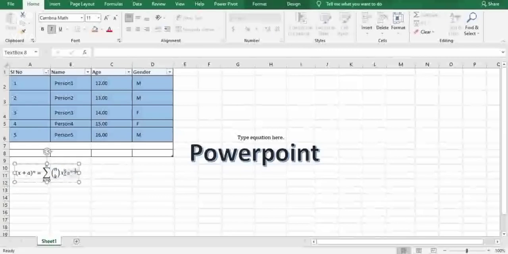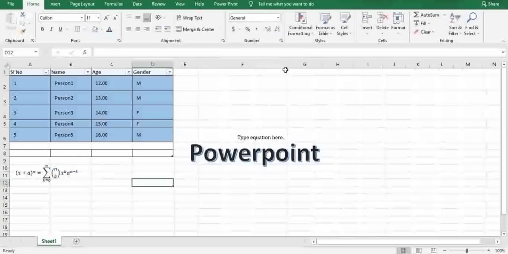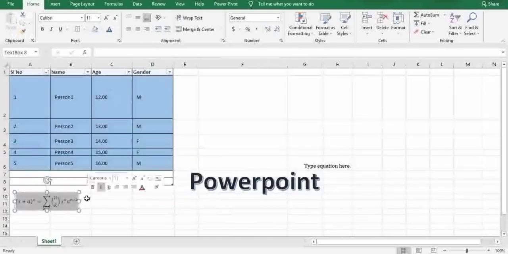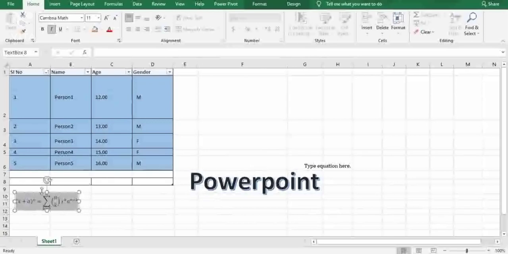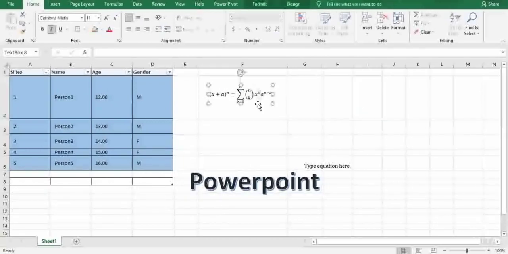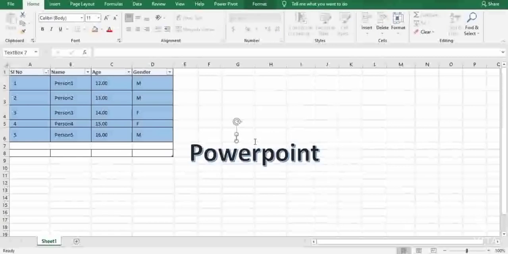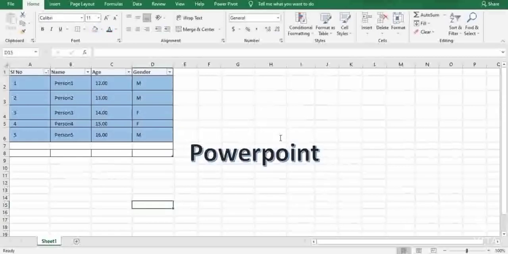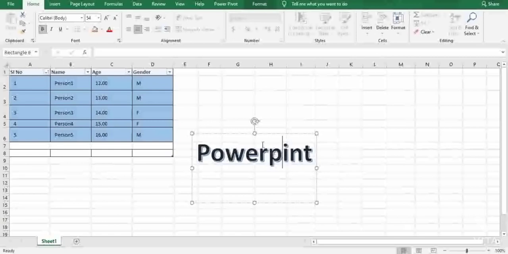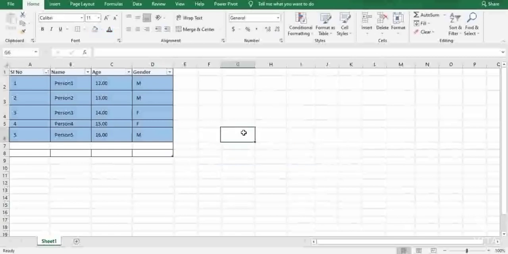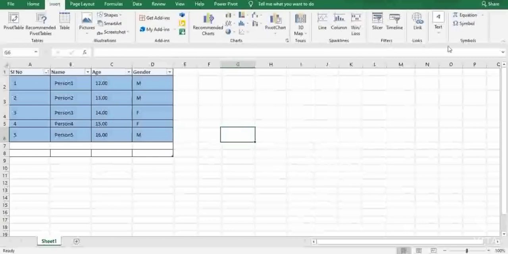If you wish to add one in a particular cell, I'll copy this cell, remove this one and take this out. You can add an equation like this. I'll go with the same format, tutorials. You also have the option to write an equation yourself.